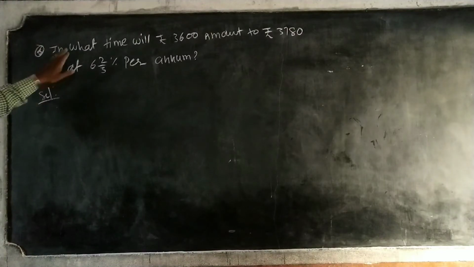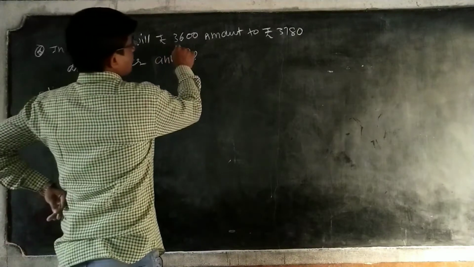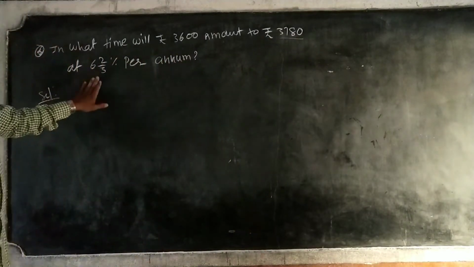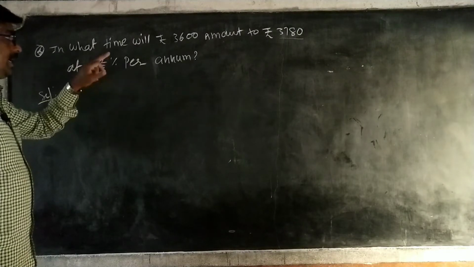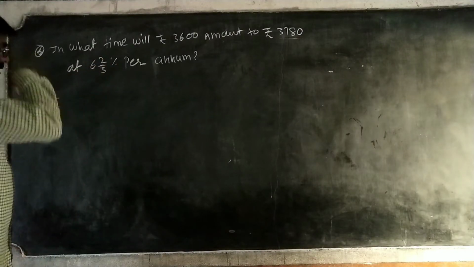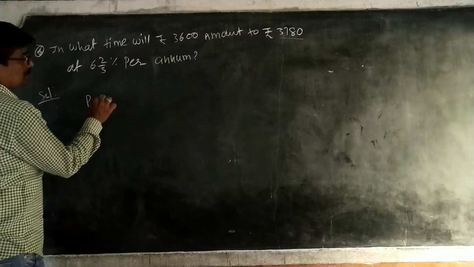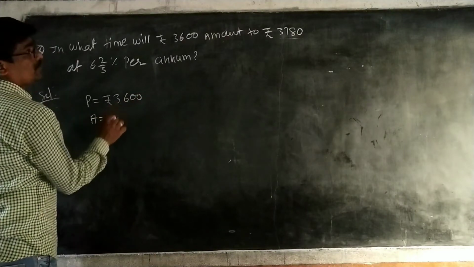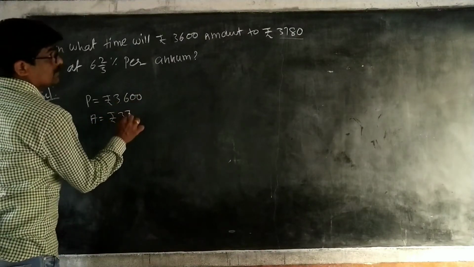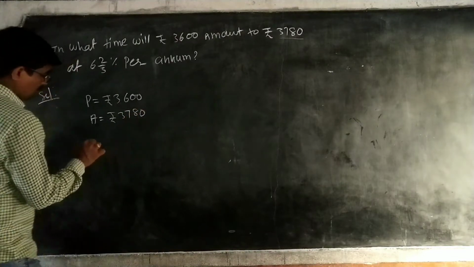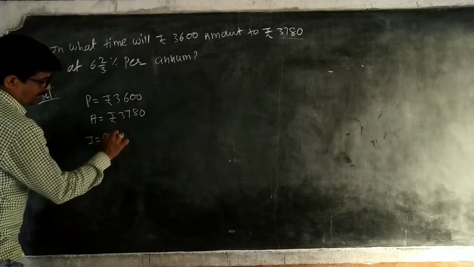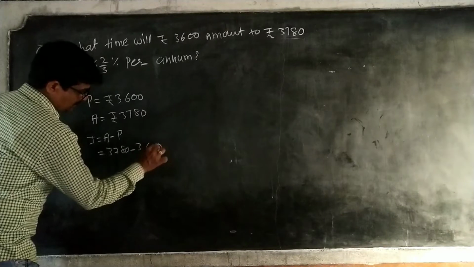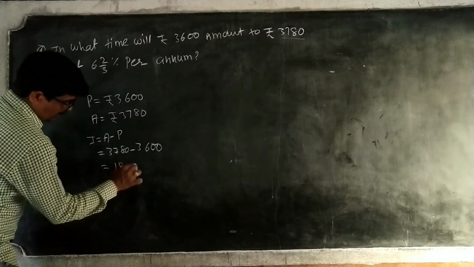Next problem. In what time will rupees 3,600 become 3,780 at rate of interest 6 mixed 2 by 3%? First the principal is given. Principal P is equal to rupees 3,600. Amount A is also given, rupees 3,780. Therefore, we have to find I. I is equal to A minus P, that is 3,780 minus 3,600, that is equal to 180. This is the I.